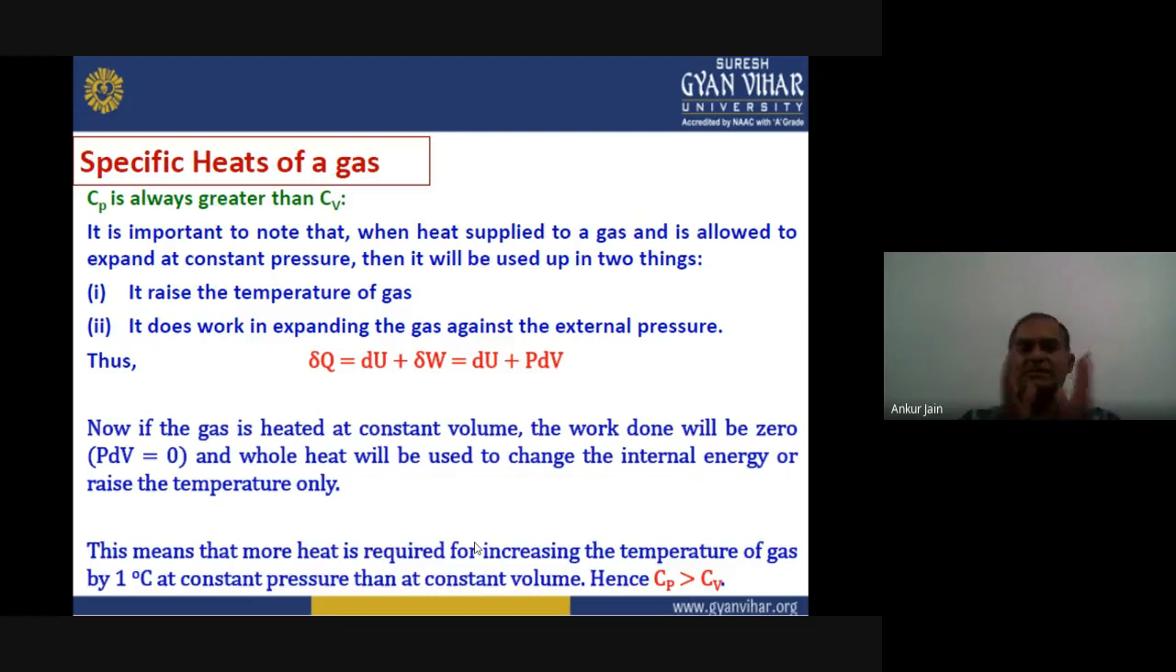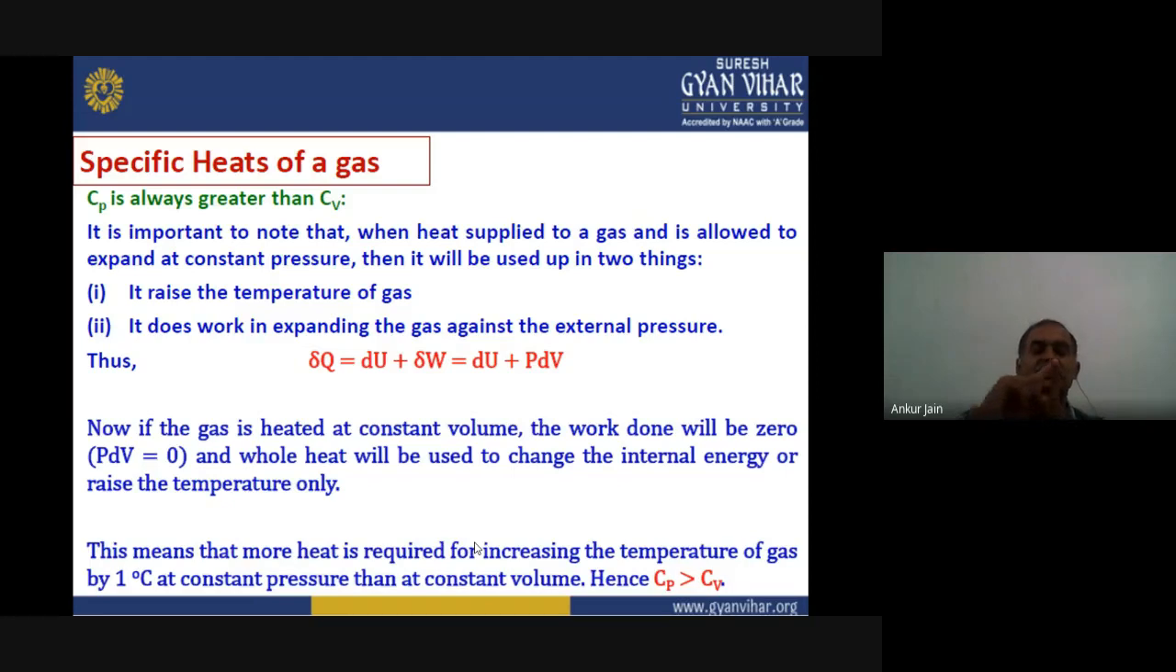So the final statement is Cp is always greater than Cv. Why it is so, we will understand according to the following. Now, as we know, when we supply any heat to the gas and allow this gas to expand at constant pressure, this is the condition for Cp. We are keeping the pressure constant and we are supplying heat and allowing it to expand. So it will be used in two different things.